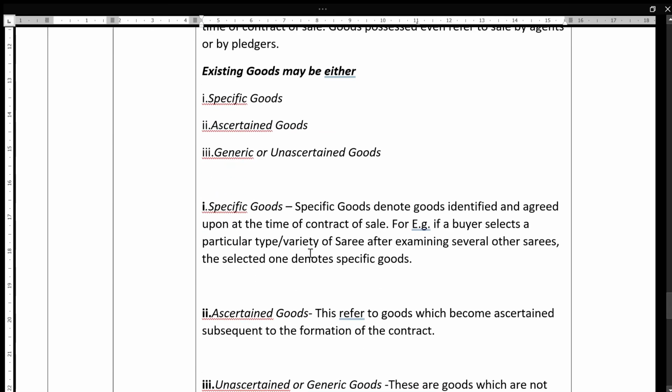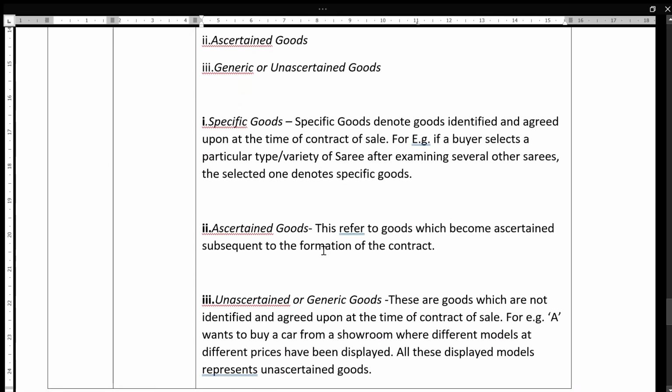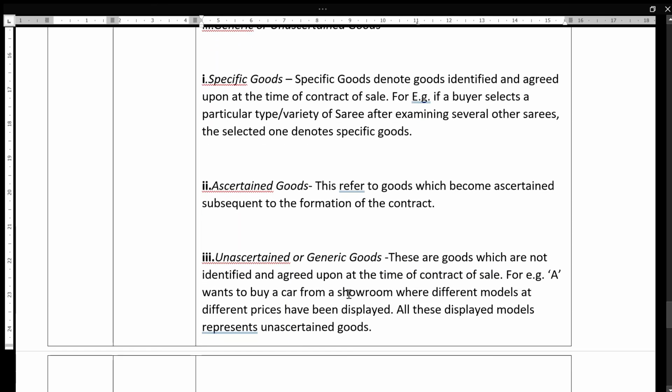Specific goods. Specific goods denote goods identified and agreed upon at the time of the contract of sale. Example, if a buyer selects a particular type or variety of saree after examining several other sarees, the selected one denotes specific goods. Ascertained goods refers to goods which become ascertained subsequent to the formation of the contract. And then unascertained or generic goods, these are goods which are not identified and agreed upon.